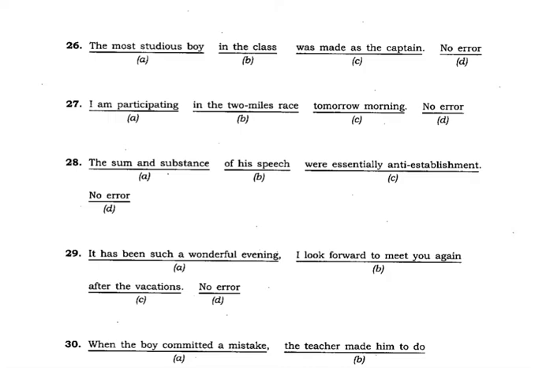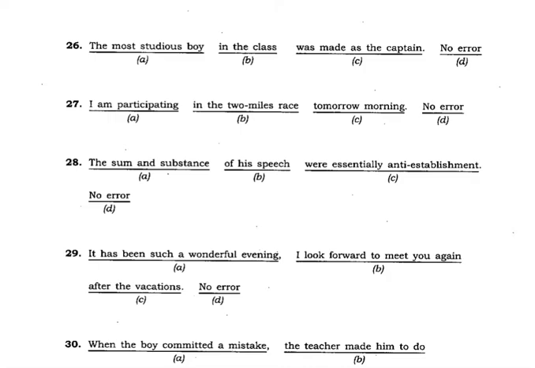Was made as the captain: after made, there is no need of as. It is was made the captain. So if as is not required, then what will be the answer? The answer will be C. Option C is the right one.